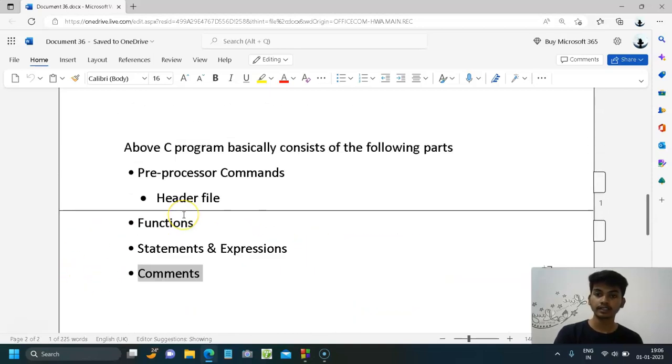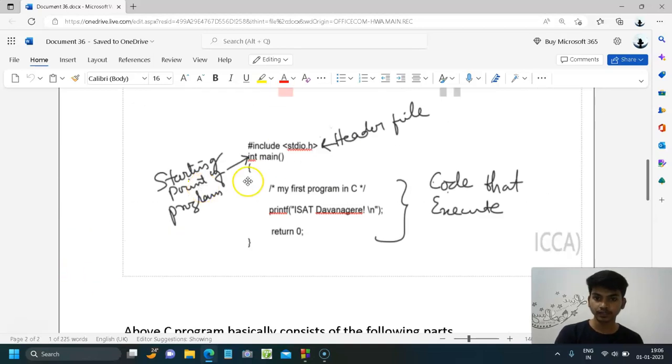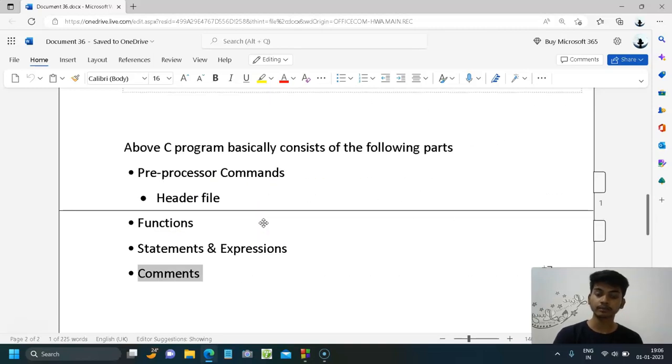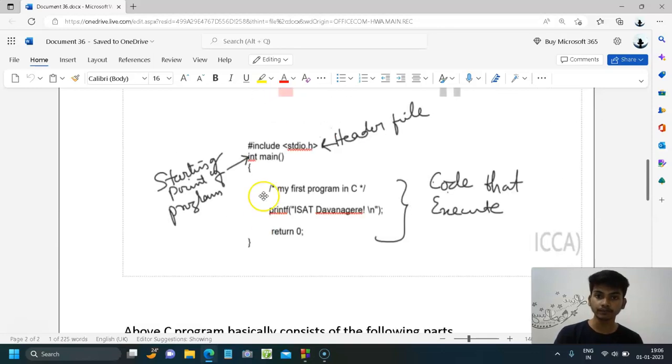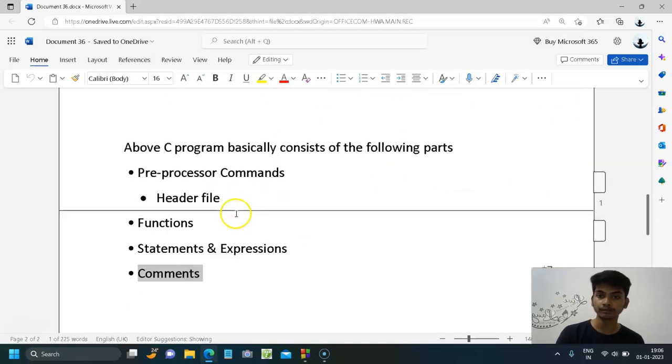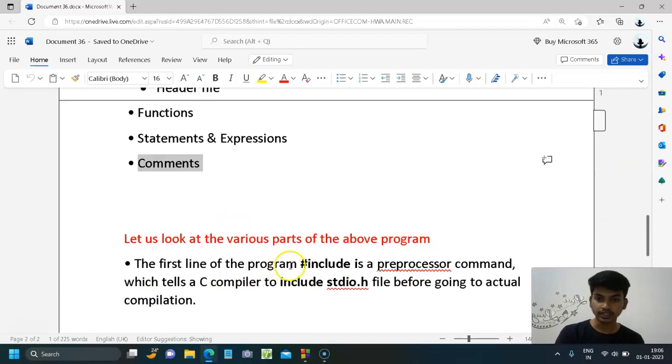First of all, let us discuss this hashtag include. Hashtag include is a preprocessor statement which tells the compiler to include the stdio.h header file into the program. Which means that hashtag include is a preprocessor command.